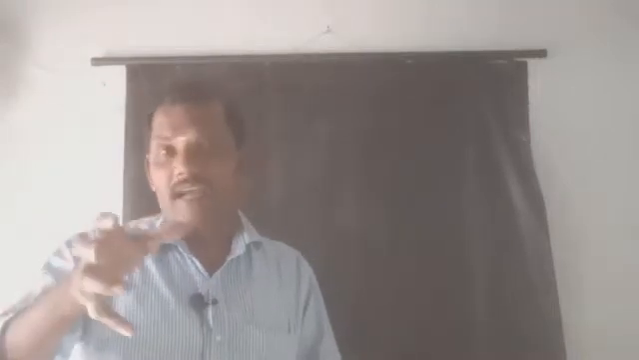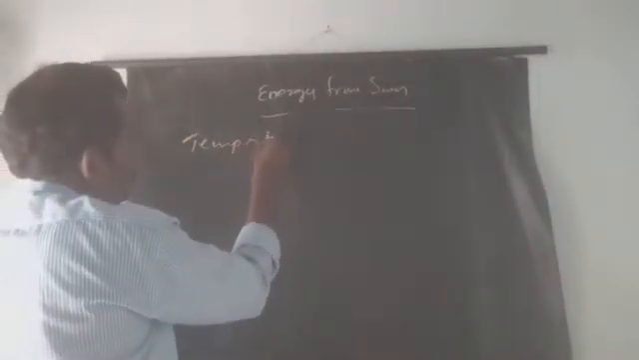So how does this temperature occur on the earth's surface? Yes, by the sun. Our lesson is Energy from the Sun. That means the temperature given by the sun. What is the name of our lesson? Energy from the Sun. Right. What is that energy? That energy is called the temperature.